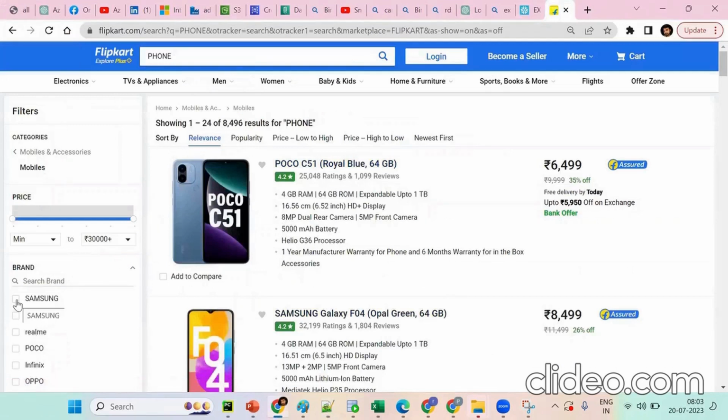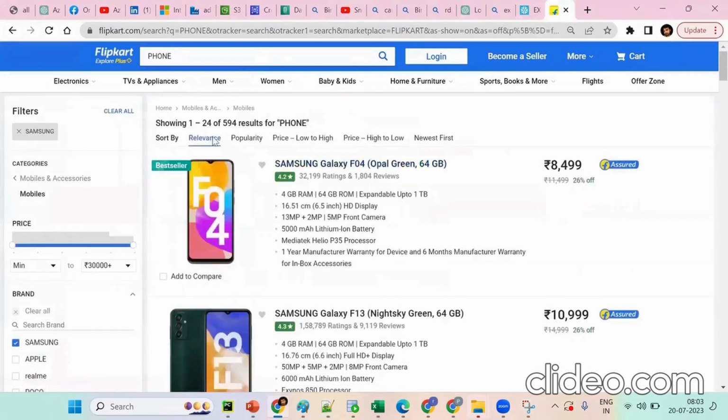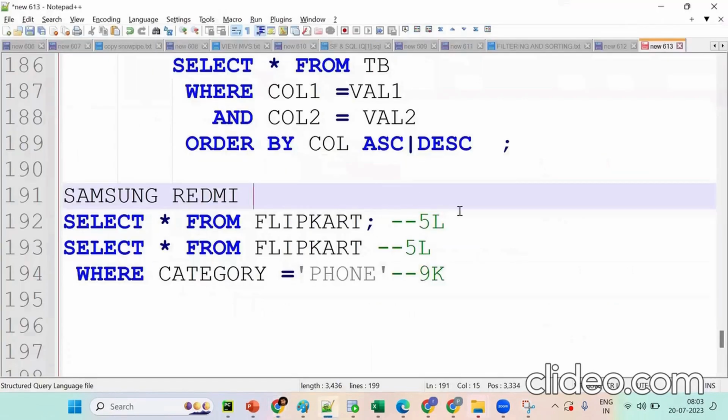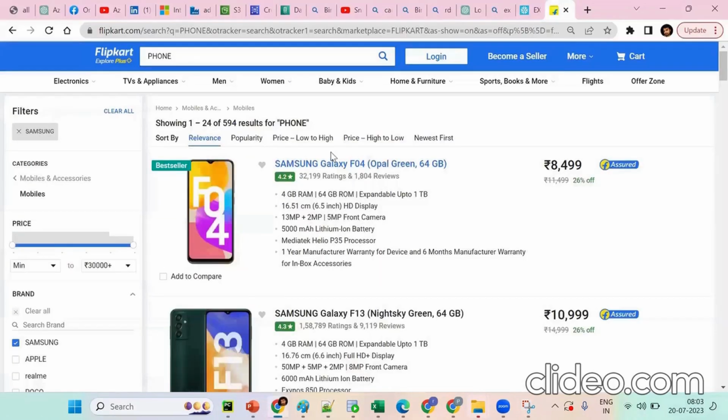Tell me, is it compulsory or optional? From 8,000 it's reducing to 500. This condition needs to be satisfied. How many records are there? The records are reducing. From 8,000 it's reducing to only 500 records. So it's a compulsory condition. Compulsory condition.